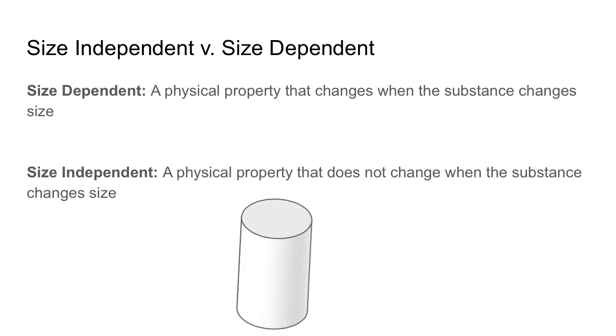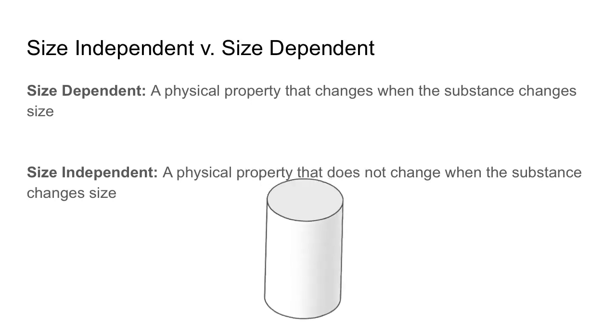If it's a size independent property, that would mean that no matter how small or how large I made this object, this substance, the physical property does not change. And those are going to give us really good clues as to what this substance is. And we're going to look at these in more depth in the next slides.